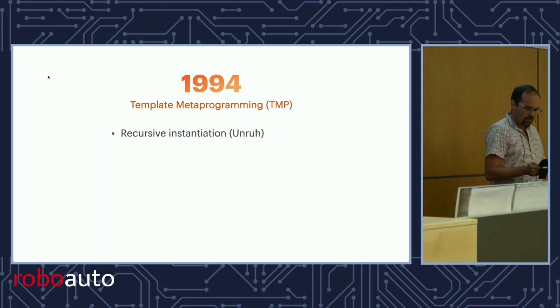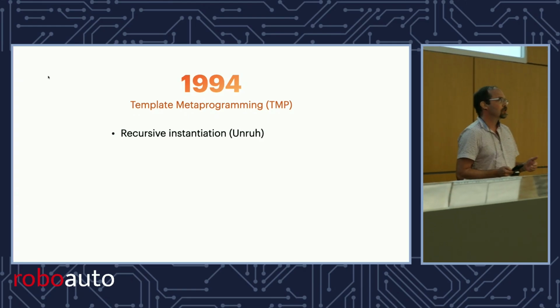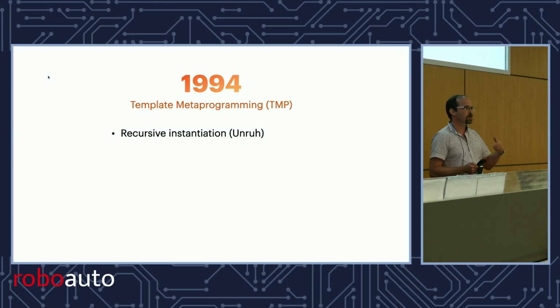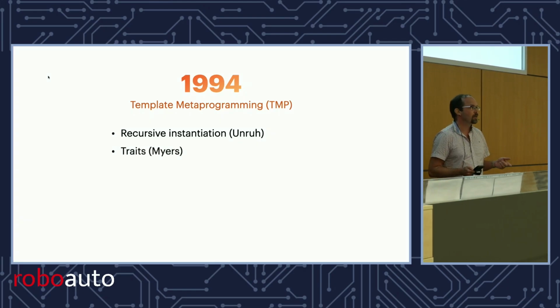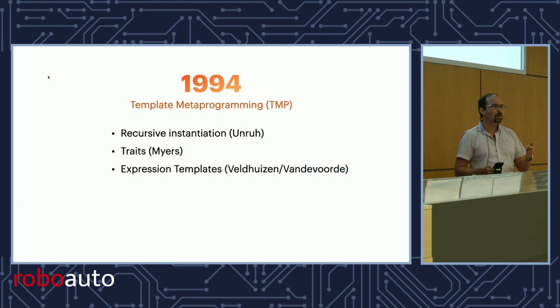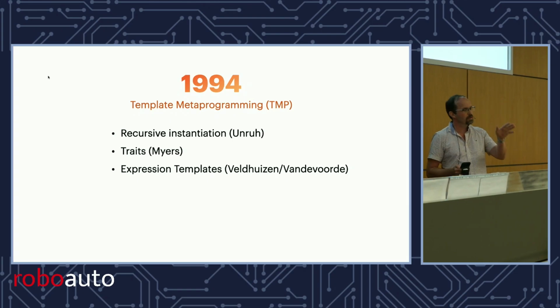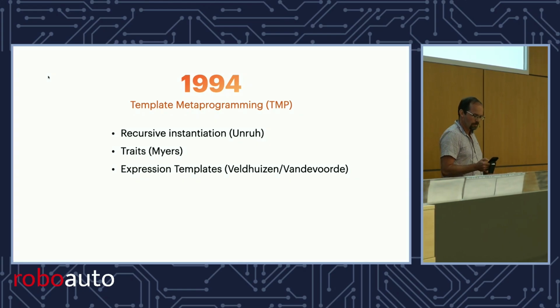So the first one is that Erwin Unruh showed that you could do recursive instantiation and use it as a computational engine. Nathan Myers, who still sometimes attends these meetings, he proposed traits, right? And he used it for the standard template library at the time to configure strings and IO streams. But it became a very important technique for metaprogramming. Then Todd Veldhuizen and myself, we came up with expression templates in 1994. It wasn't called that yet, but it got that name a little later. Whereas Nathan actually invented the traits name right then and there. And that was an important part for template metaprogramming.